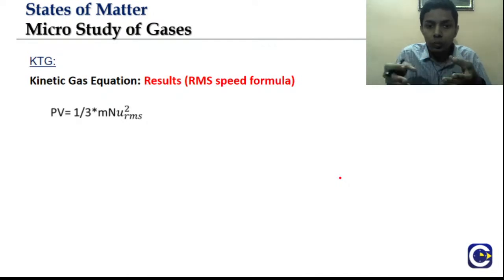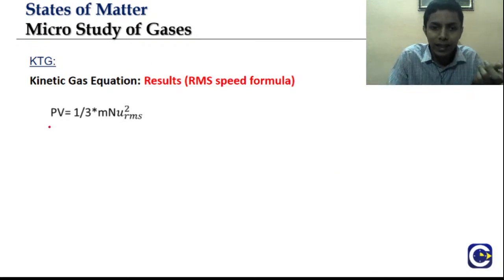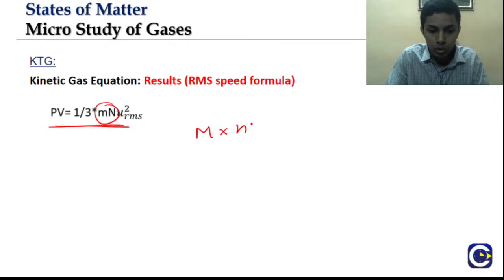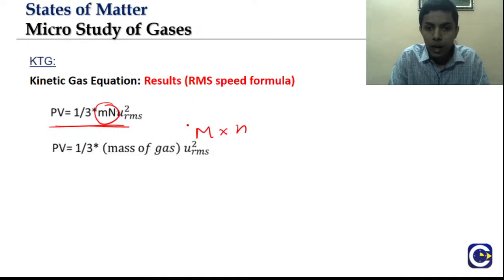Similarly, we can also obtain the equation for RMS speed using this. It's quite direct, right? See here, PV equal to 1 by 3 into Mn URMS square. Mn is molar mass into number of moles, so I can write it as the mass of gas.